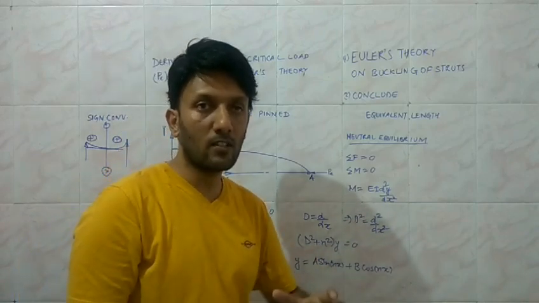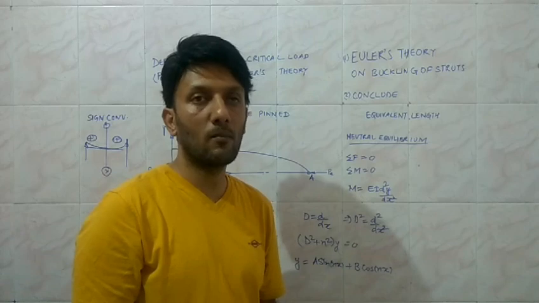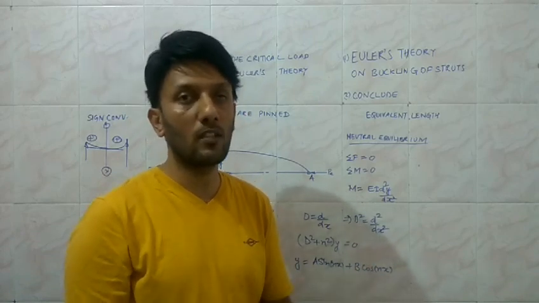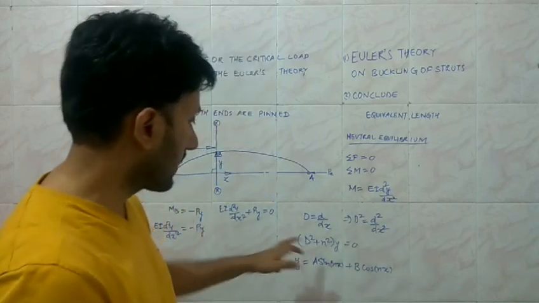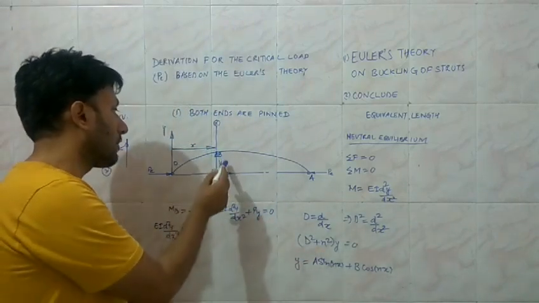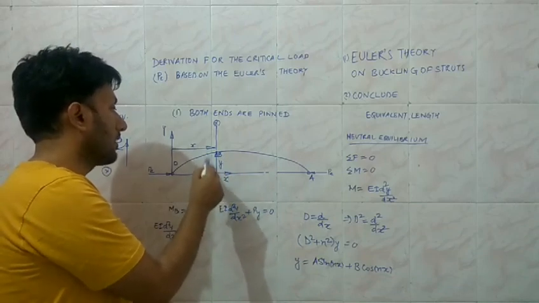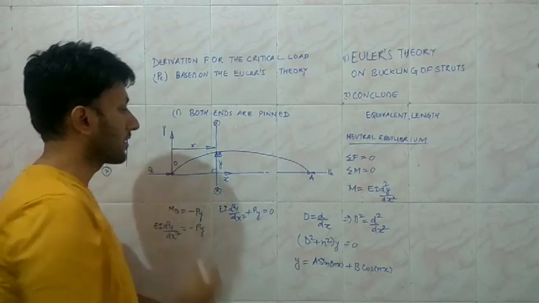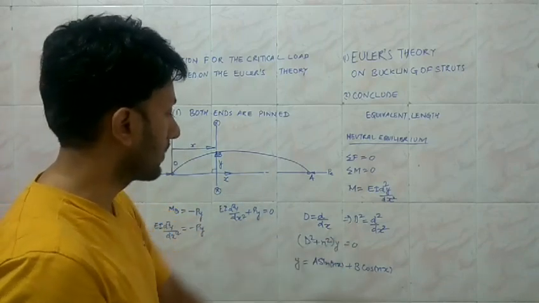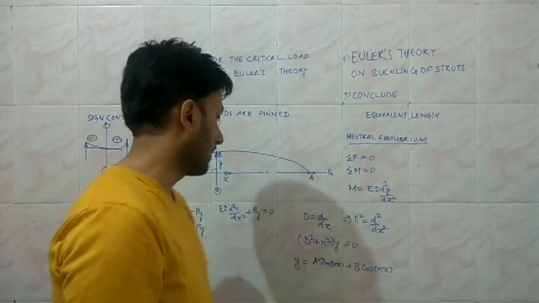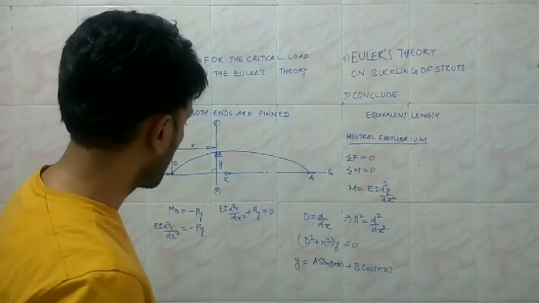Trigonometric functions are easy to interpret for any value of x, because we have been dealing with them since childhood. So for that convenience, I asked you to consider the bending or deflection of the column in the positive direction of y, so that we have this form of the equation when dealing with the trigonometric terms in the solution.